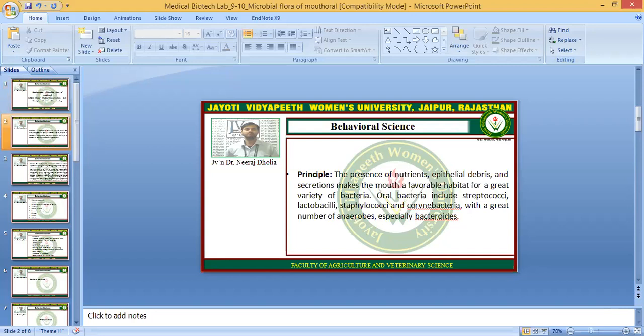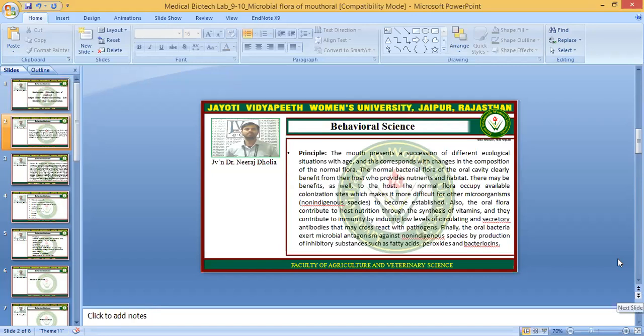Generally, the microorganisms or bacteria found in the oral cavity are Streptococci, Lactobacilli, Staphylococci and Corynebacteria. These bacteria are the normal flora of the oral cavity. Normal means they are physiological, not pathological. Pathological conditions arise when non-normal bacteria grow in our oral cavity.